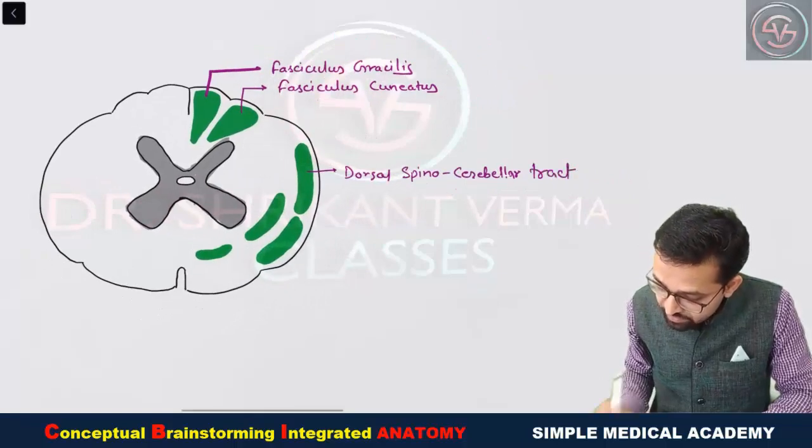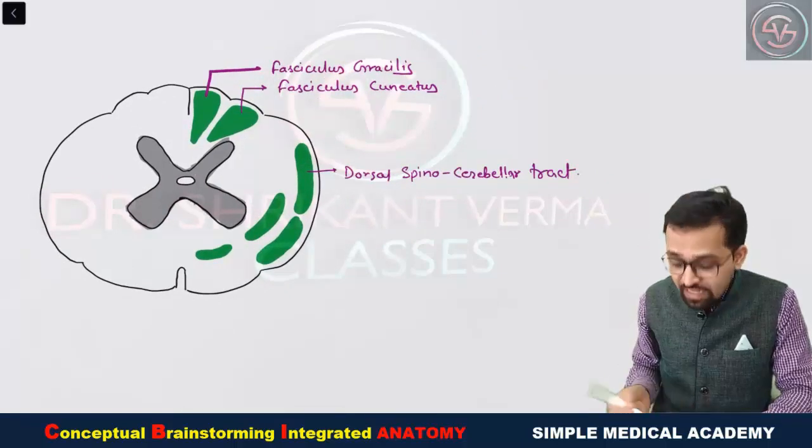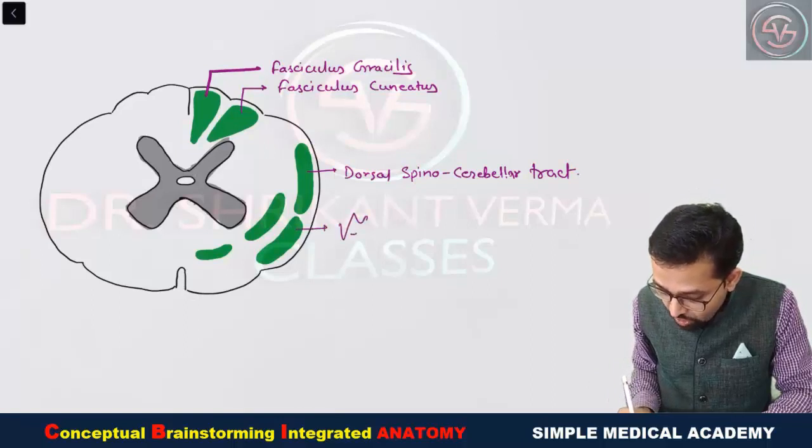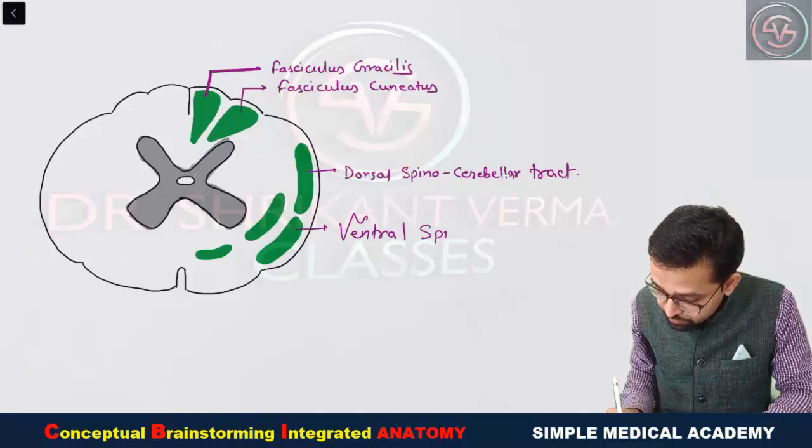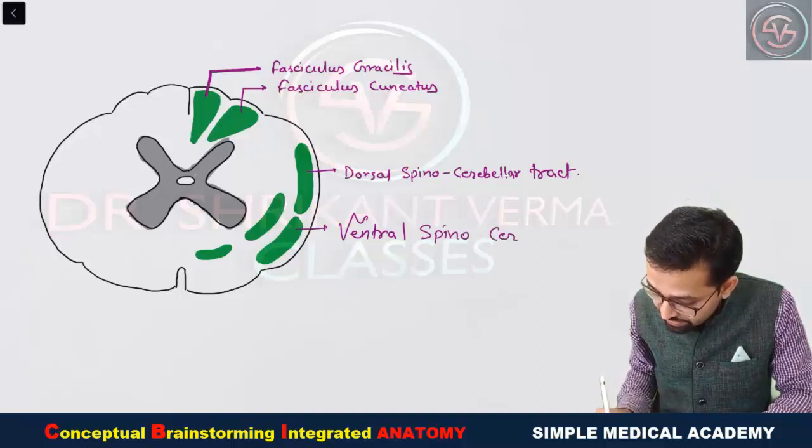That's why spinocerebellar, bundle of axons, that's why tract. This one is on the anterior side, that's ventral, also you can say anterior, spinal cord to the cerebellum. That's why ventral spinocerebellar tract.